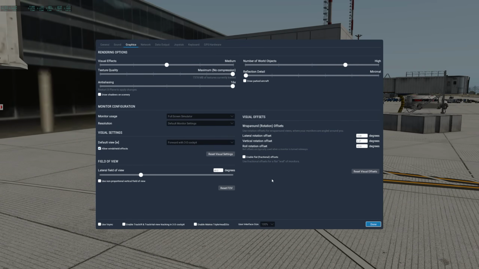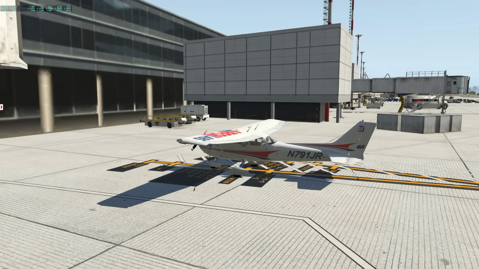What I've done now is I've changed the HDR slider to medium, and when you do so, you will lose a lot of the visual effects, including anti-aliasing features of X-Plane 11. Now, X-Plane was meant to be used with HDR, but let me show you what happens when you go to medium settings. First, we do have some increase in performance.